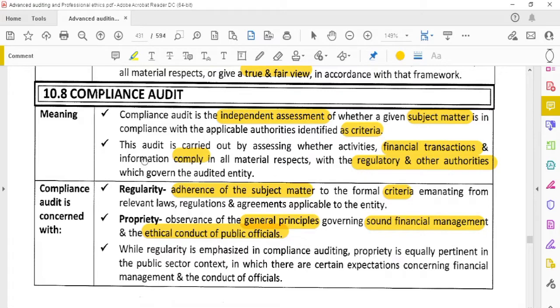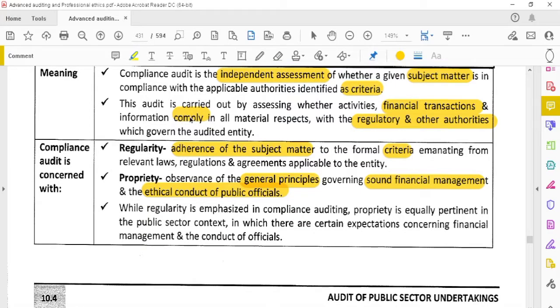Propriety means whether they have done it in a lawful manner, an ethical manner, or whether the activity was conducted in an ethical manner or not. That is propriety. So these are the general principles of sound financial management and ethical conduct of the public officials. We have to see that they conducted it properly without taking any bribes.